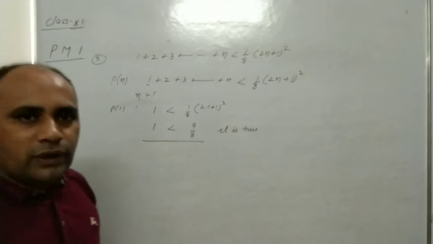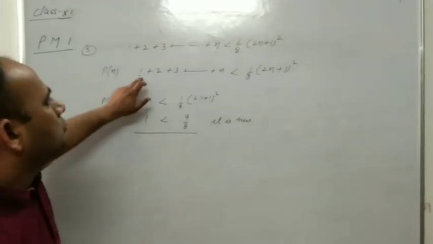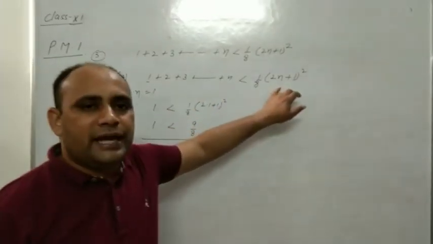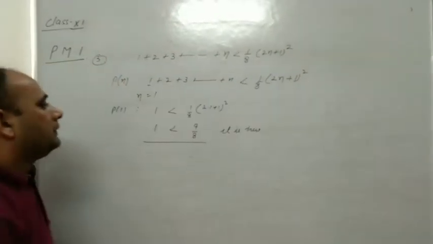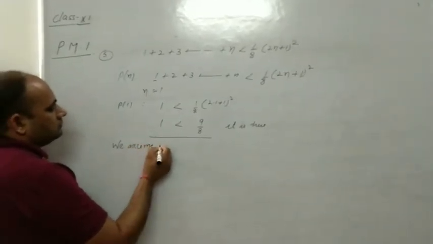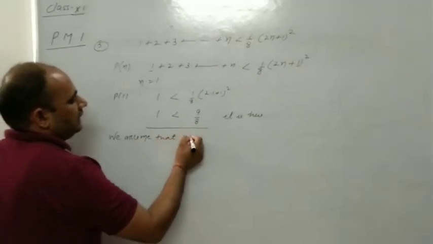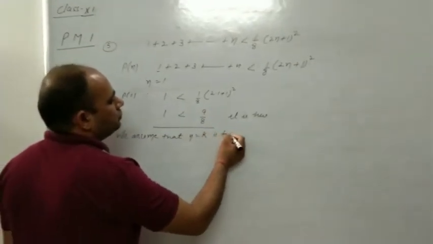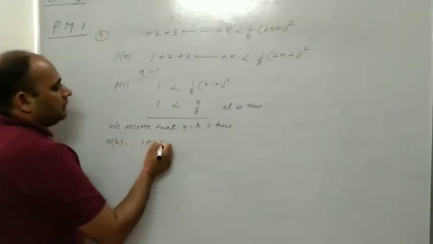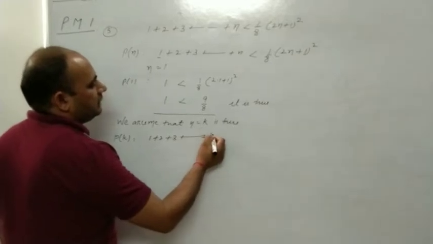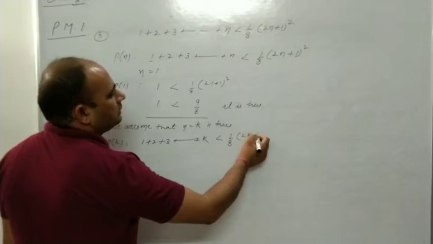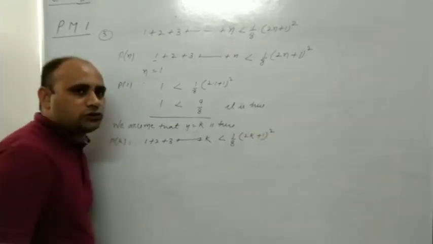When n is 1, in the left part we take only the first term, and in the right we put n as 1. Now we assume that n is equal to k is true, which means 1 plus 2 plus 3 plus up to k is less than 1 by 8 times (2k plus 1) whole square.